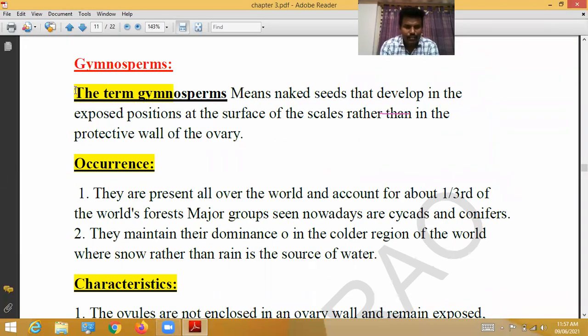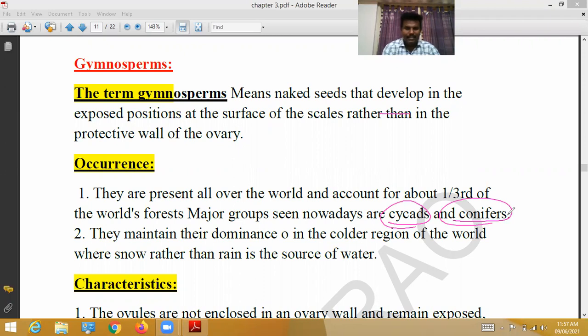Gymnosperms are present all over the world and account for about one third of the world's forest. The major groups seen nowadays are cycads and conifers.